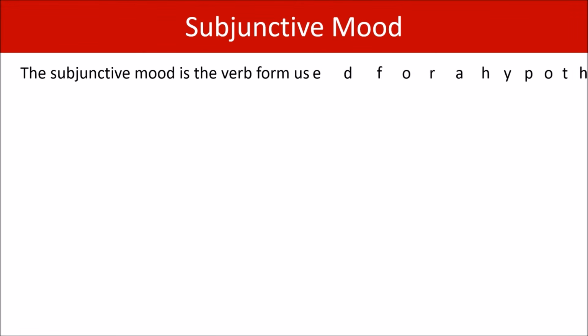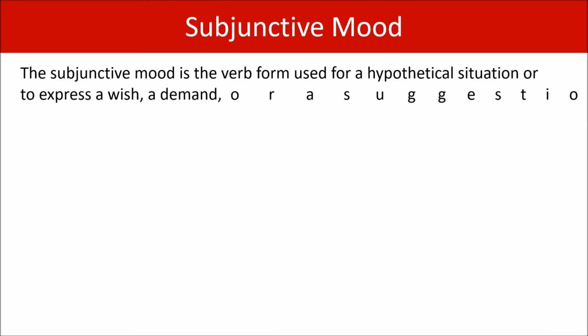In this video, I'm going to explain the subjunctive mood. Let's start with a definition. The subjunctive mood is the verb form used for a hypothetical situation or to express a wish, a demand, or a suggestion. Okay, we'll examine what that means in a minute.